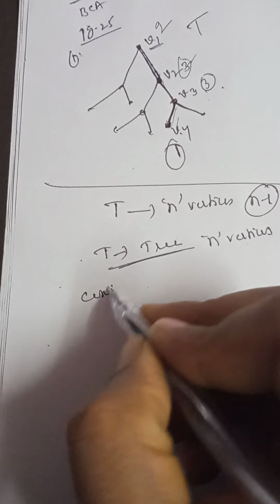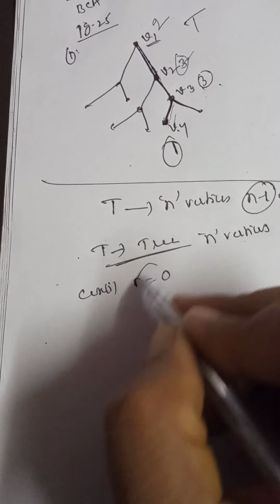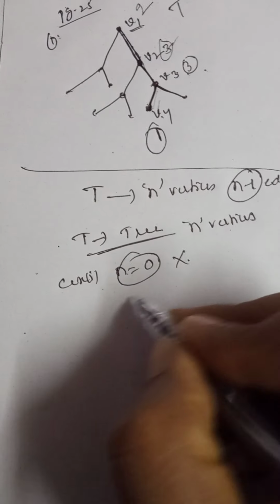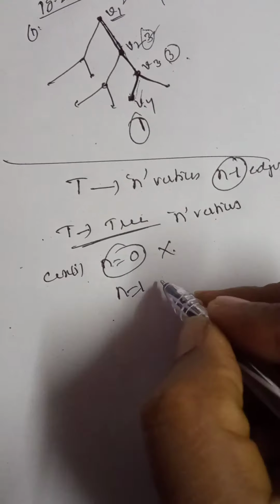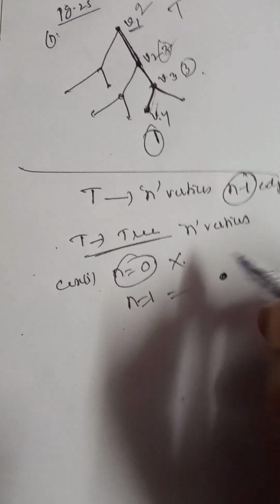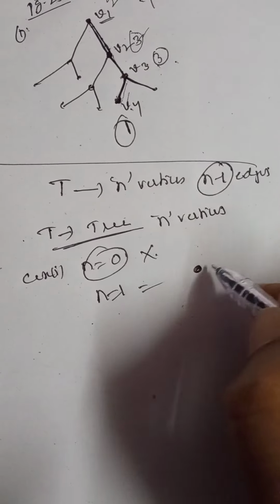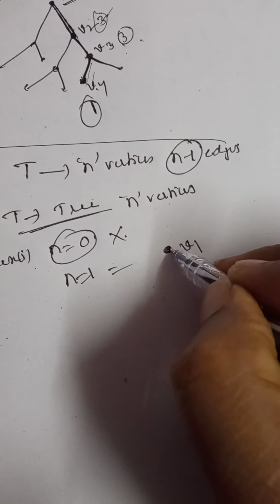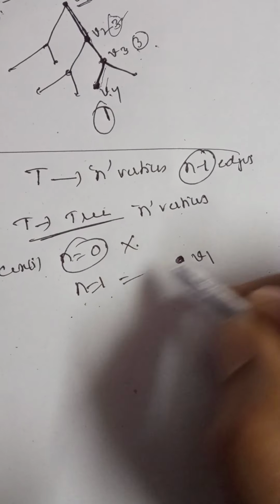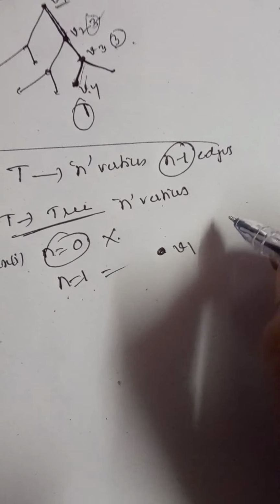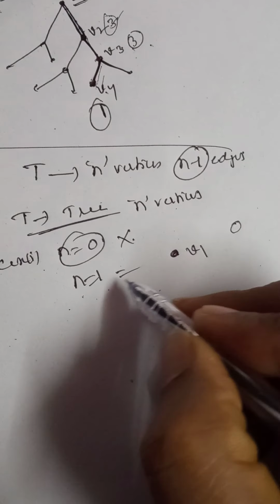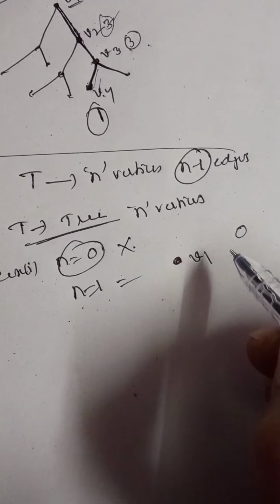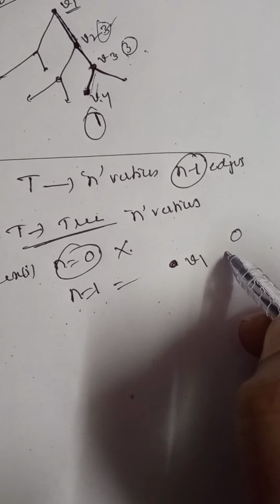Now case 1. If n is equal to 0, what will happen? 0 means there are no vertices, so it is ruled out. n is equal to 1. That means the number of vertices in T is equal to 1 and T must be a tree, so it has no loops at all. n is equal to 1. How many edges are there here? 0 edges. That means if n is equal to 1, the number of edges in a tree is equal to 1 minus 1, that is 0.